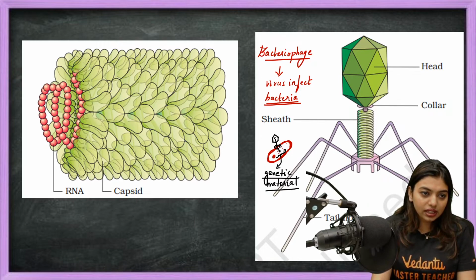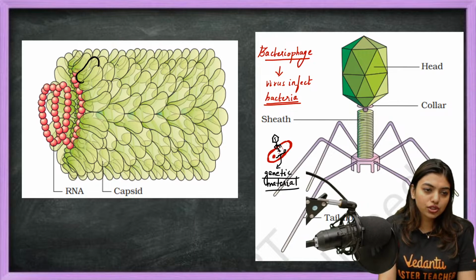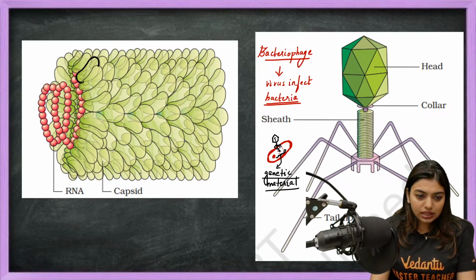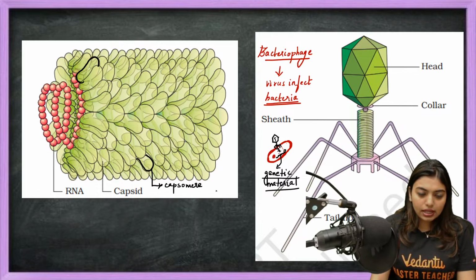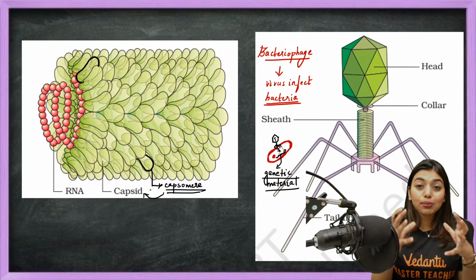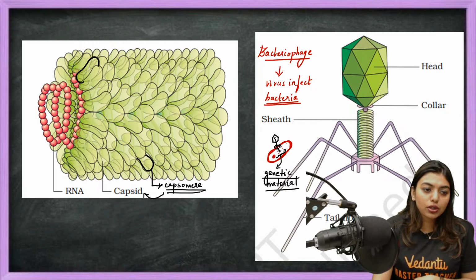So here you can see this structure. Now if I take the outside portion of it, you will notice these individual petals; these are called capsomeres. Many capsomeres together form a capsid. So this is the protein coat. Why is the protein coat there? To protect the genetic material.